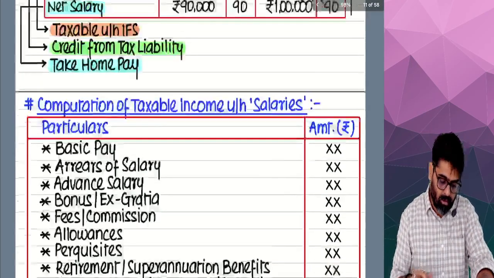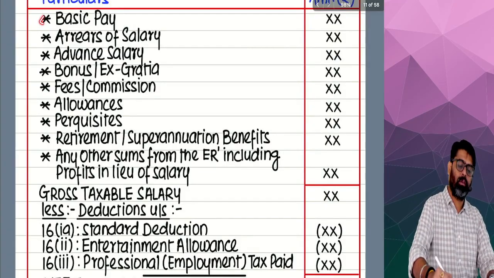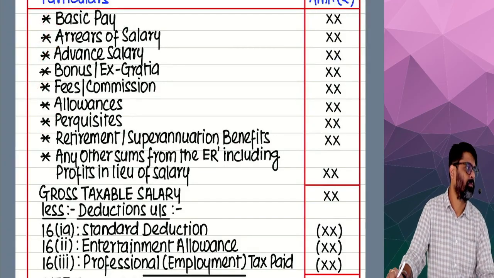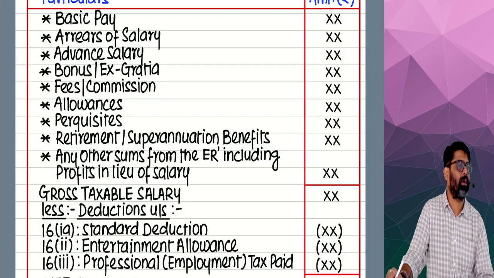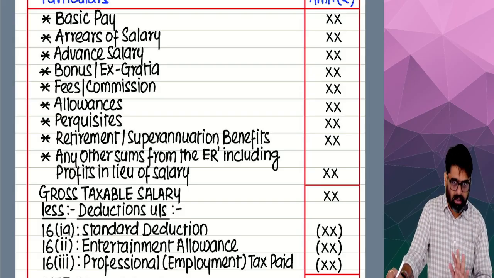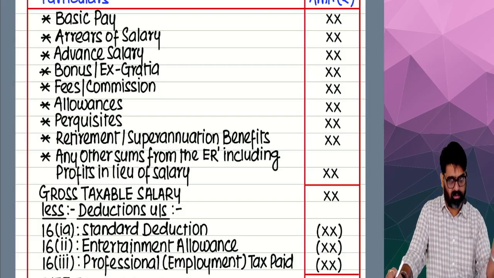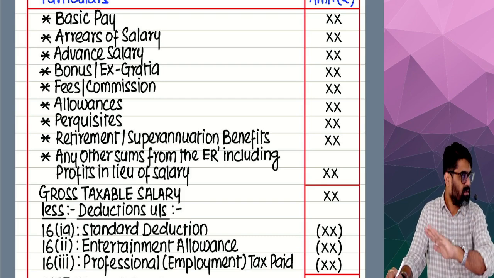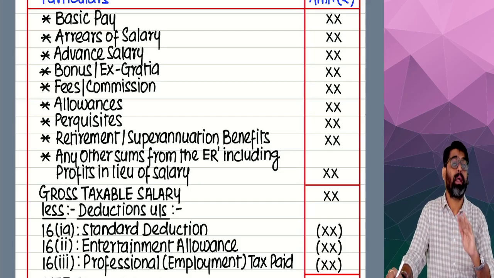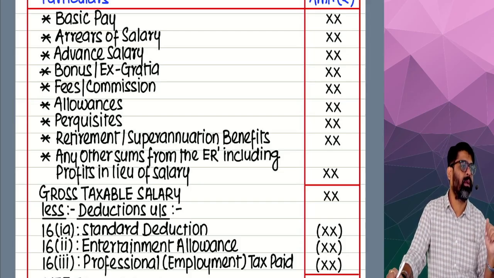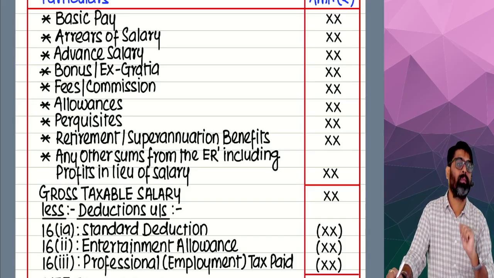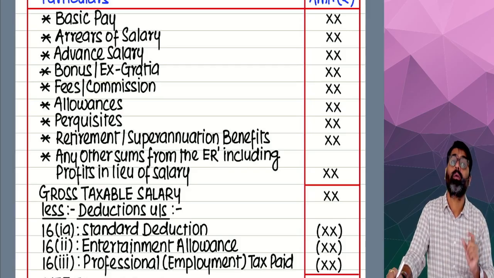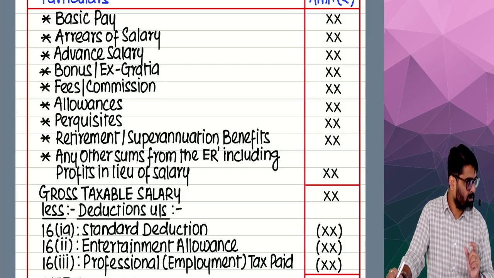Now what are you supposed to do? One by one we are going to discuss these items. What is basic salary? Everything which is written in the statement is taxable only. Taxable amount of basic salary you are supposed to write. But at the time of doing the taxability, you need to keep something in mind. So one by one we are going to discuss these items.